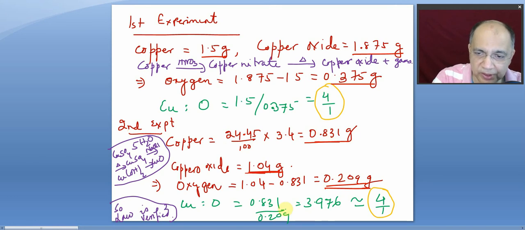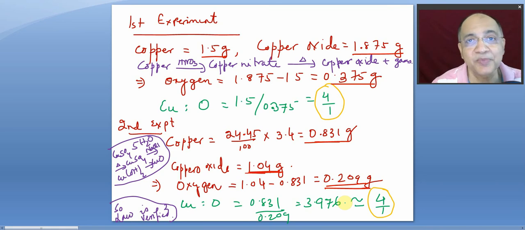So minus this will give you the mass of oxide, and minus this will give you the mass of oxygen. Again copper is to oxygen by mass is the same, 3.976, that is 4 by 1. So the two ratios have to be the same, and it became the same, much to their surprise at that time.